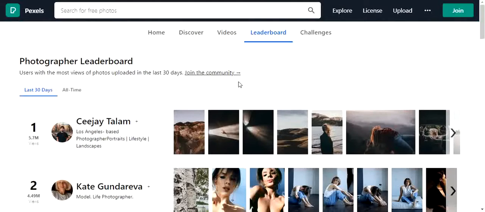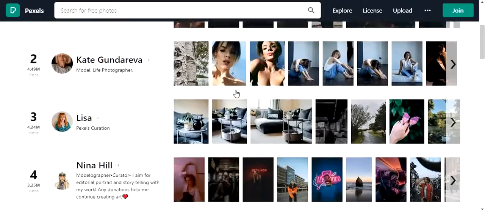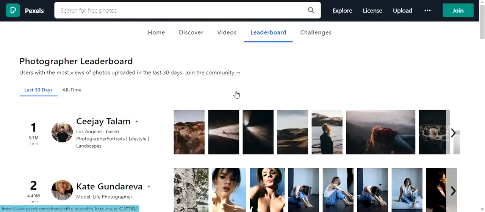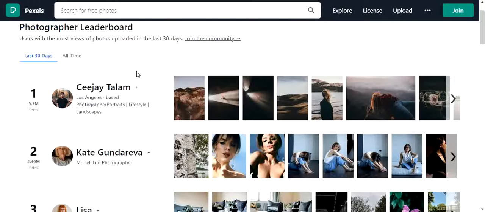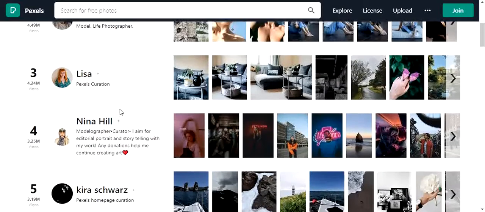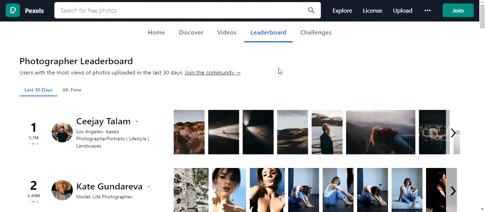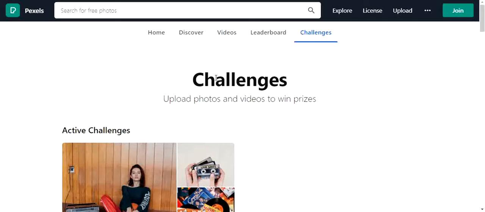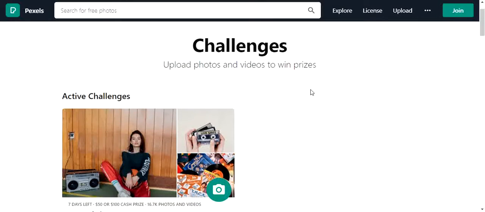In this section, we can see the most viewed photos in the last 30 days. And in this section, we can also see which photographer took all those photos. This section is very helpful for us. Finally, we can see the challenges section. In this challenges section, we can upload our photos and videos to win prizes.